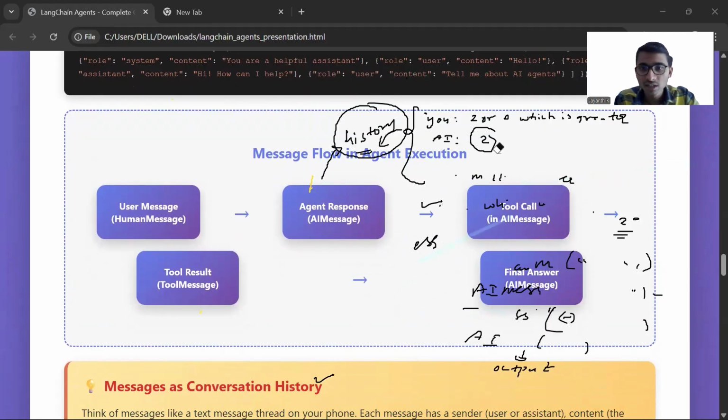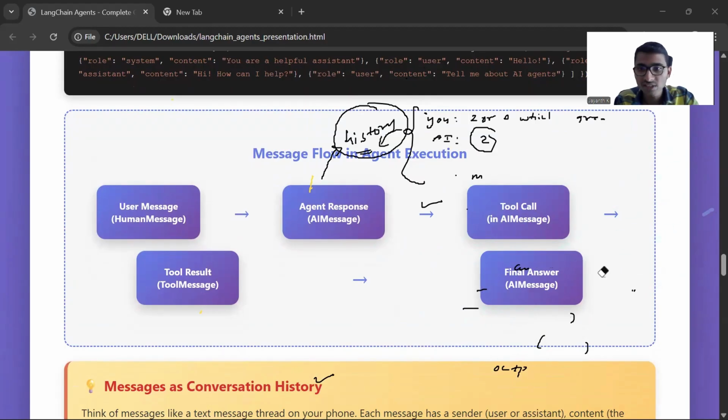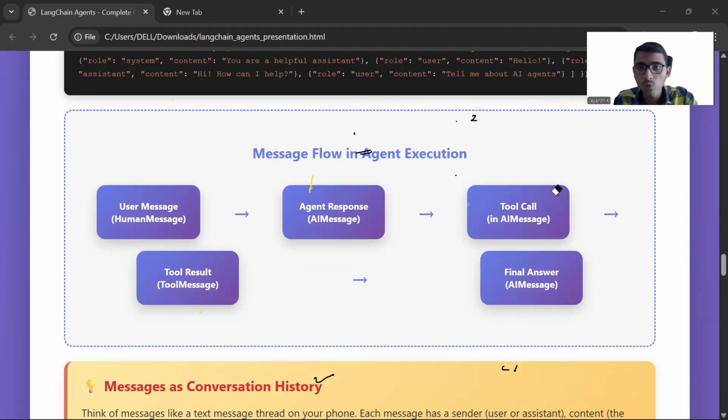You can see here the tool message, and from the tool message we will get the tool result. Again the agent will take the information from the tool call and give it as an AI message. Are you able to understand how the complete flow is, how messages are tracked, and why the agent is able to give responses in the context that you are asking?